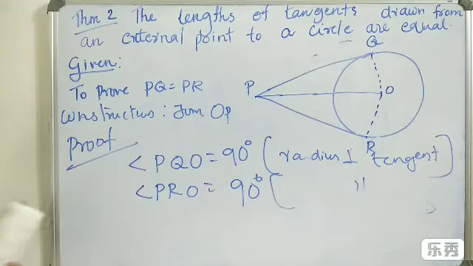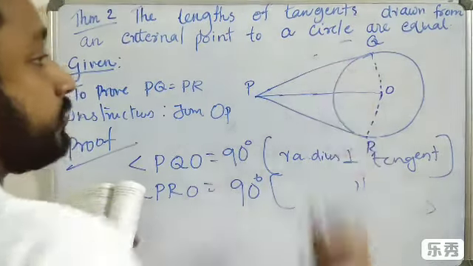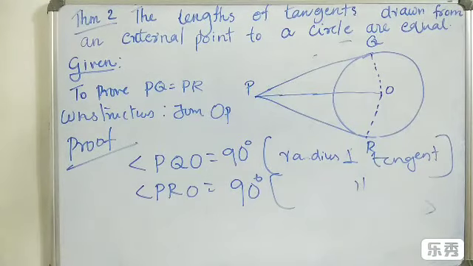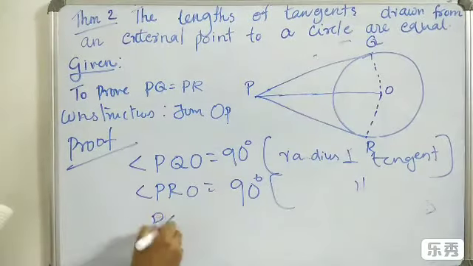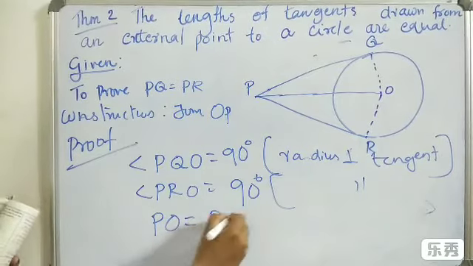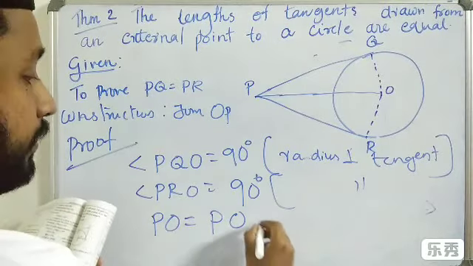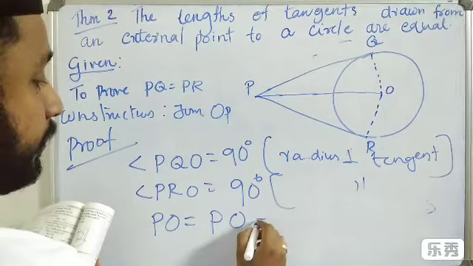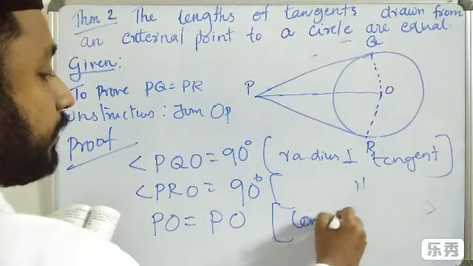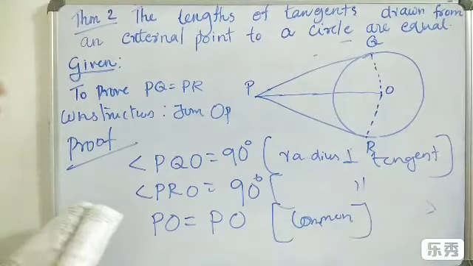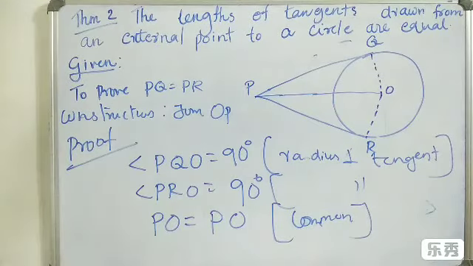Then consider these two triangles. In these two triangles, PO is equal to PO, the reason being common side.